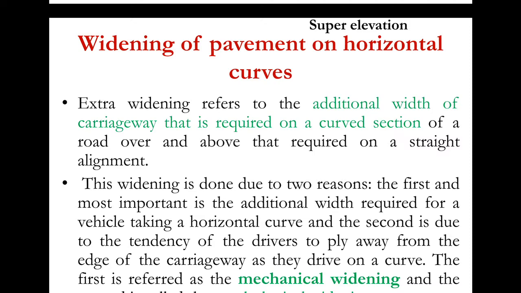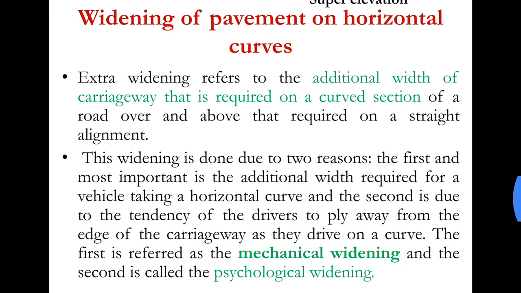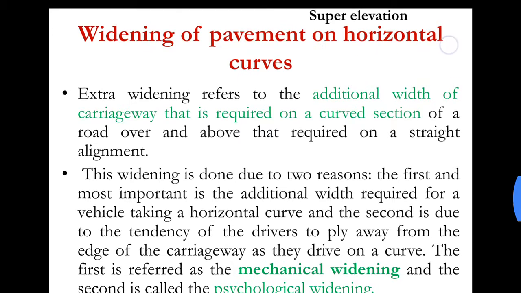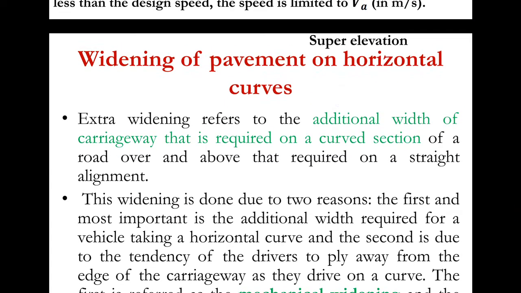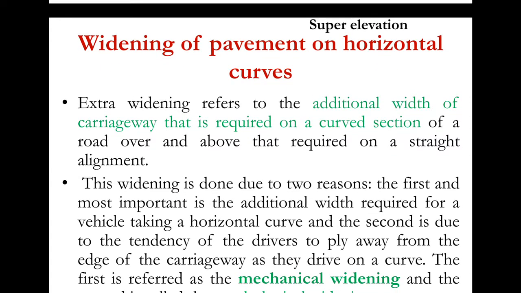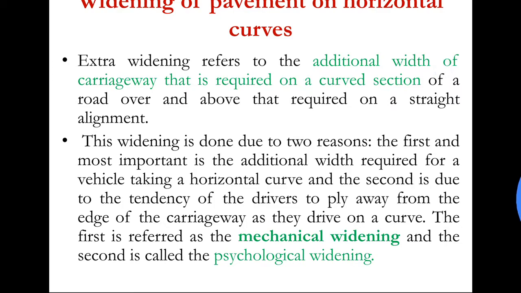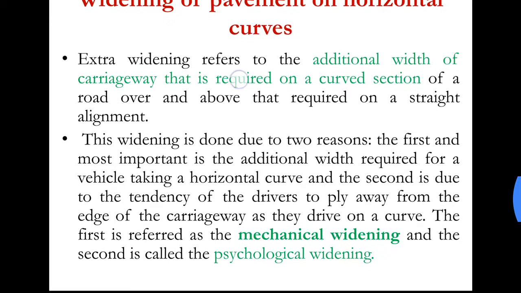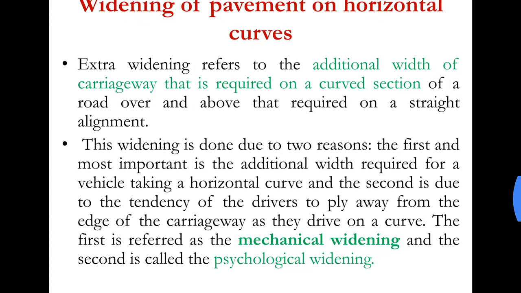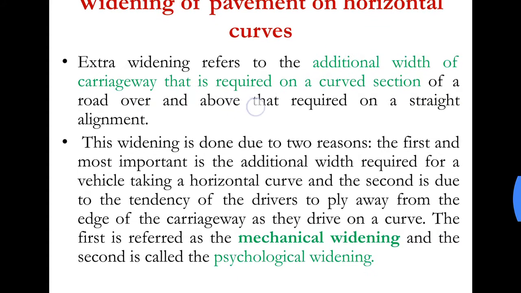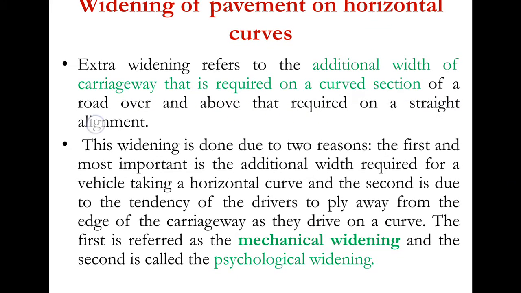We'll now move to the next topic, that is widening of pavements on horizontal curves, also known as extra widening on horizontal curves. Extra widening refers to the additional width of carriageway that is required on a curved section of a road over and above that required on a straight alignment.